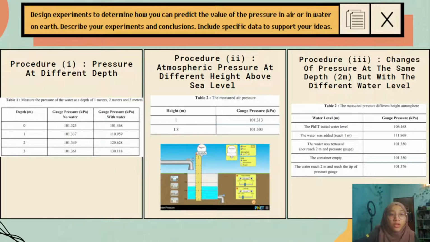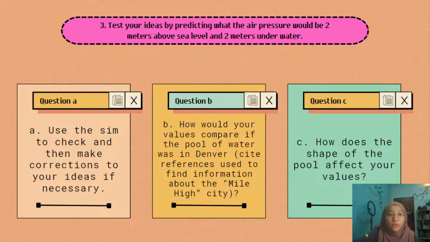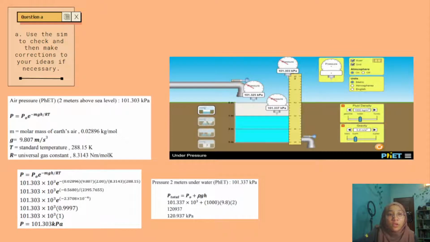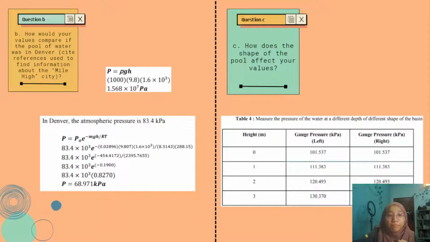So here is the experiment procedure at a different depth. Okay, so here we test our idea predicting the air pressure would be in meters. How do we get this problem? So here is how we solve it regarding the calculation, and then we got more calculation and also data.